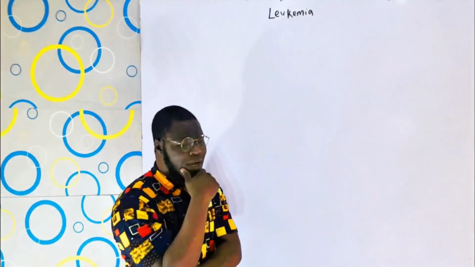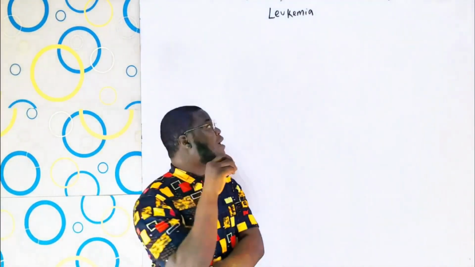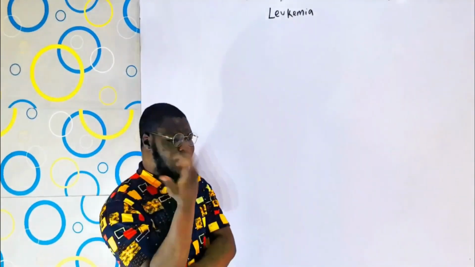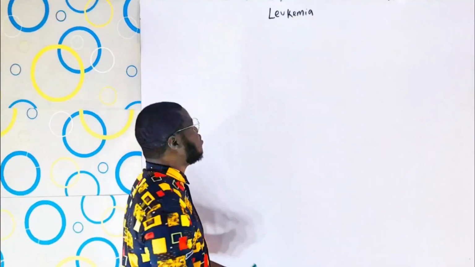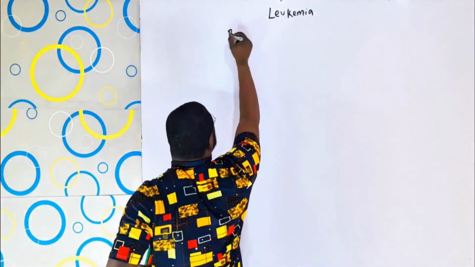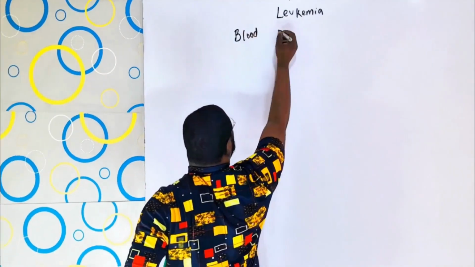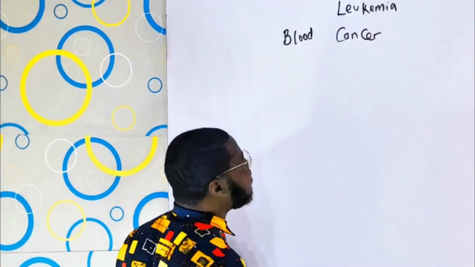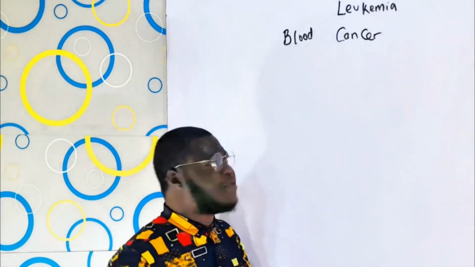Now the point is, if we are not able to use the linguistic approach to demystify the meaning of leukemia, what then can we use? We can just use the common definition. The common definition for leukemia is blood cancer. And now, the question is, what is blood?